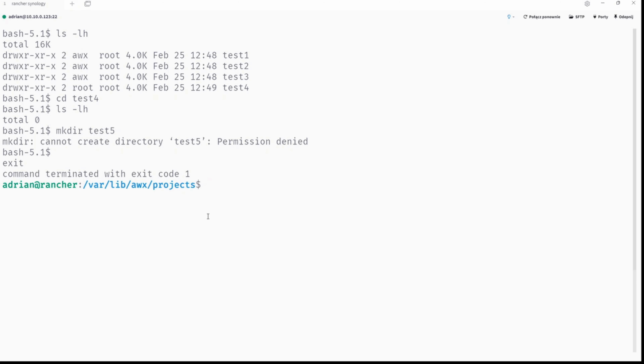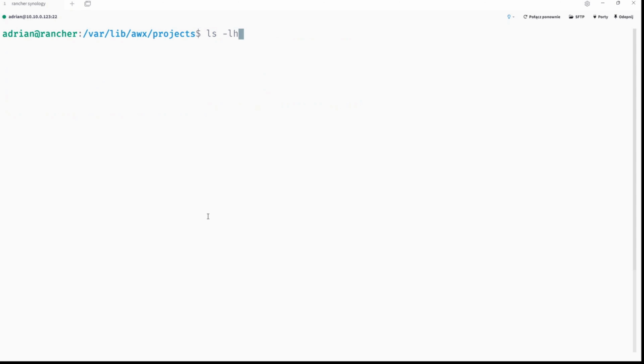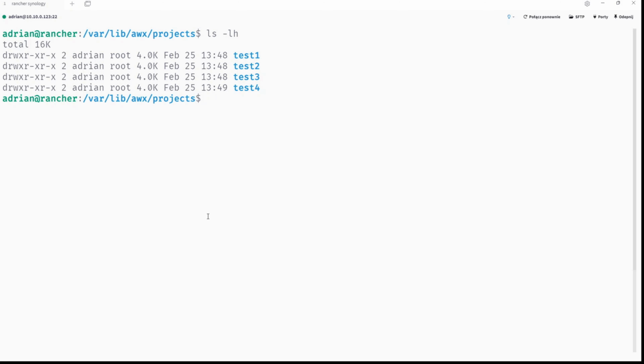Okay, I will get back here and I will do this again, but with sudo, and change the owner to root on test4, and that's it. Here we go. Now everything is fine.